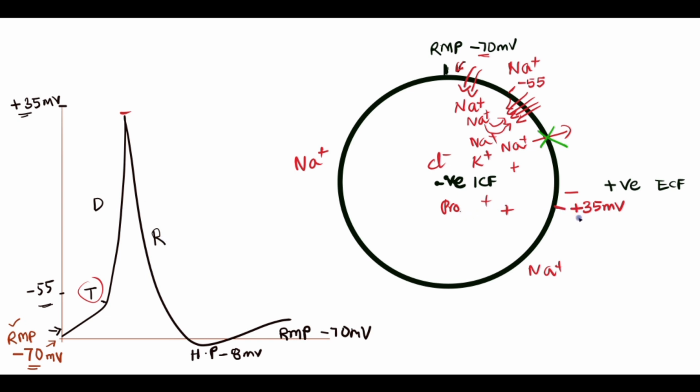So the only way the cell has to pour out positive ions is with potassium ions. Since potassium has a high concentration in the ICF, potassium ions can move out.